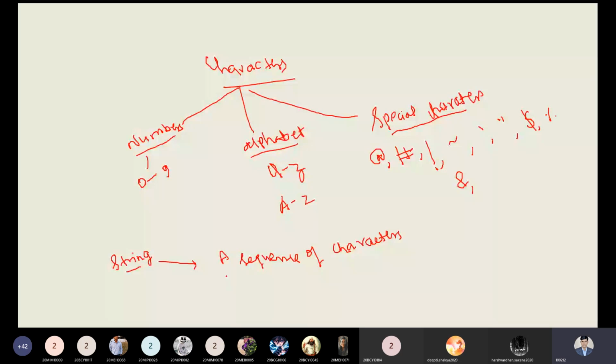A student told me, sir, I just want to write a string, then you can write your name, like Ram. So RAM is a sequence of different characters: three different letters, three different alphabets. But if I want to write another example, like RAM123, this is also a string, and it consists of alphabets and numbers. So a string can contain alphabets and numbers, and this part is known as the... Can anyone give me an idea what this part is known as?